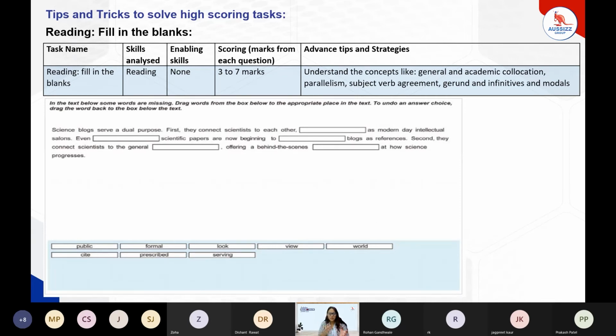I can just try to analyze the words, how the word flow is going on. There is a subject, there is a verb, there is an object. After that, they are using the subordinate clauses, and after that, they are using the object phrase. So I'm just analyzing the sentence on the basis of grammar skills and vocabulary skills. We can still adjust the answer. And for that, we need to be aware about general and academic collocations, parallelism, subject-verb agreement, gerund infinitives, and modals.